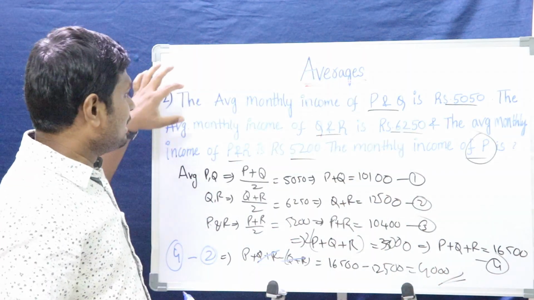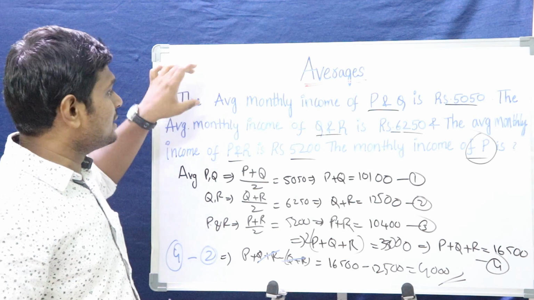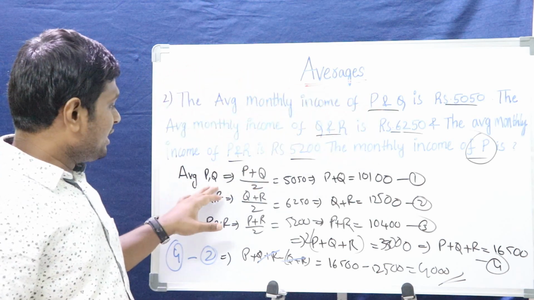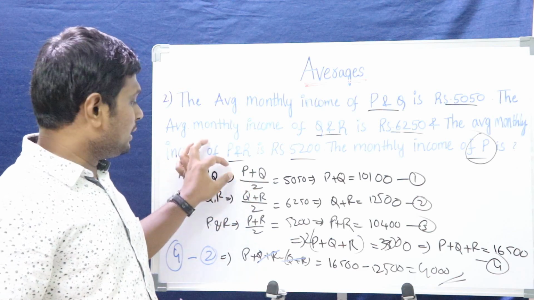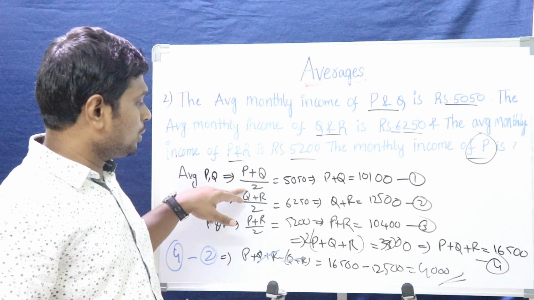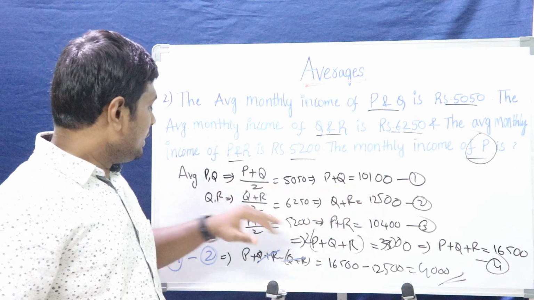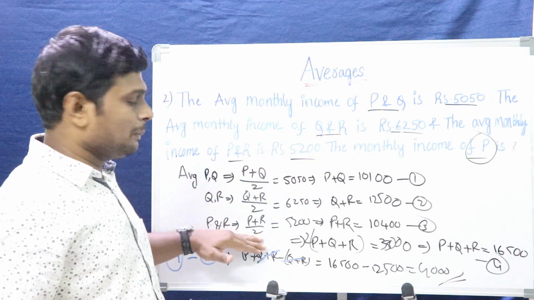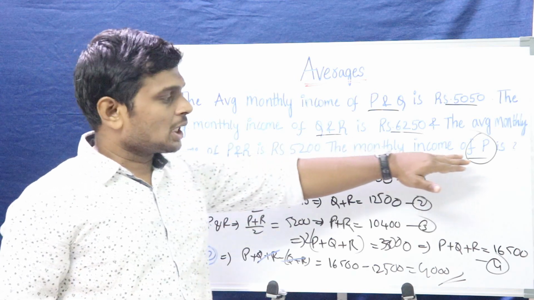Let me recap it. We were given three statements, the average monthly income of P and Q and so on. What have we done? Average means P plus Q by 2, the income of P and income of Q divided by the two numbers, right? So by multiplying by 2 we got P plus Q. Similarly we got Q plus R, and with the third statement we got P plus R. What were we asked to solve?